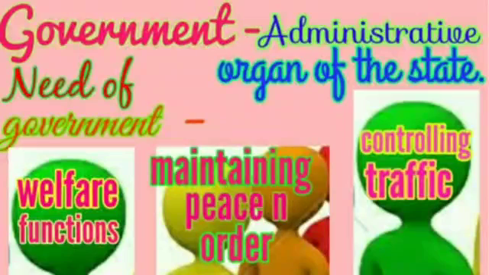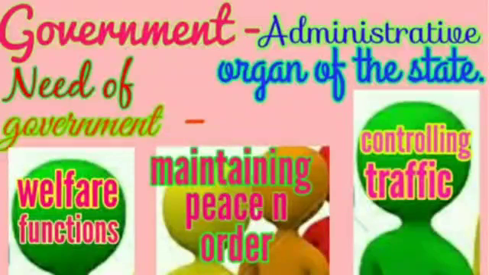So, why do we need a government? The first point, maintaining peace and order. Second, controlling traffic. The third point is protecting the country from foreign invaders. And next, it performs many welfare functions, and in welfare functions we can include opening schools, colleges, building roads and bridges, hospitals, etc. So the first topic was the government, the administrative organ of the state.